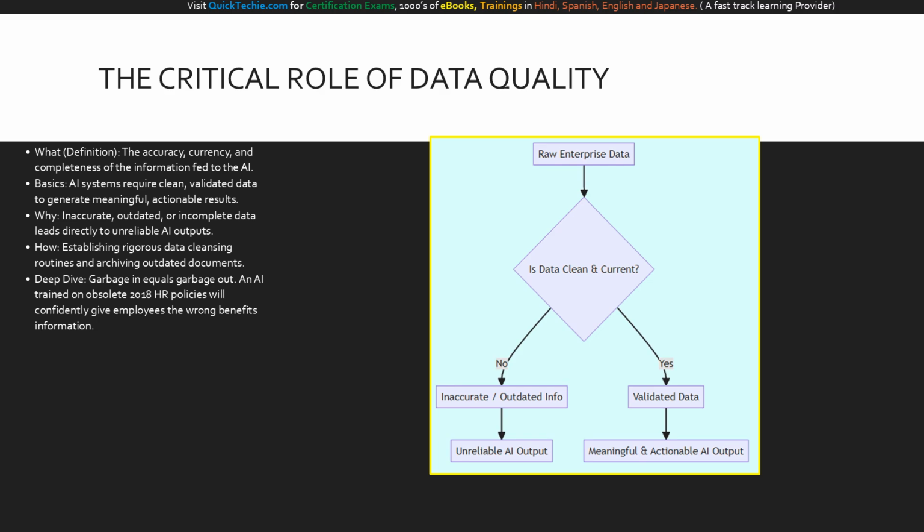The deep dive here is the classic garbage in, garbage out paradigm, but magnified. Imagine your company updated its HR benefits policy in 2024, but the old 2018 PDFs are still sitting in an active SharePoint folder.